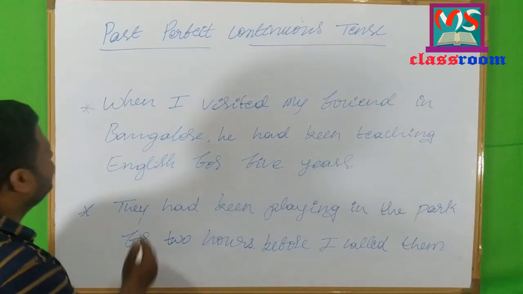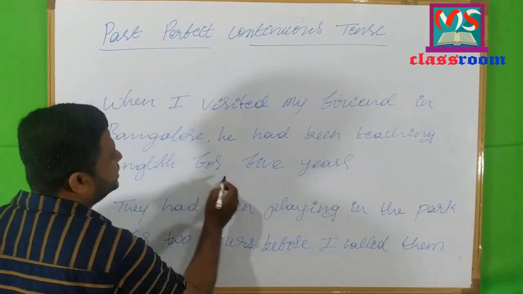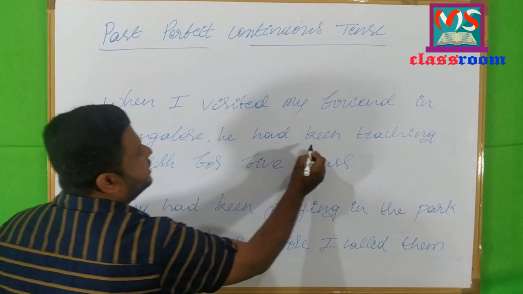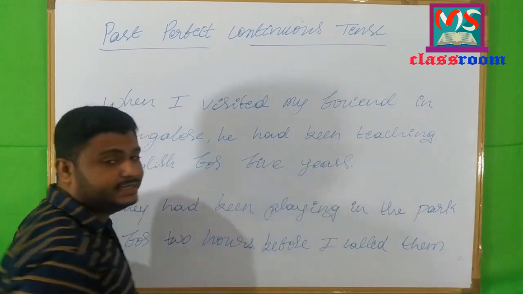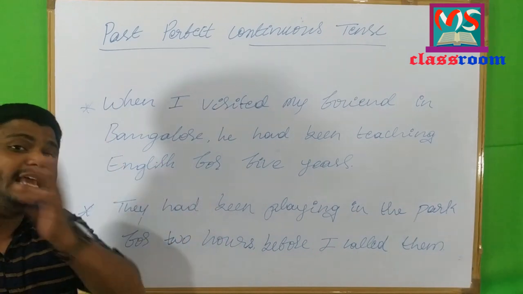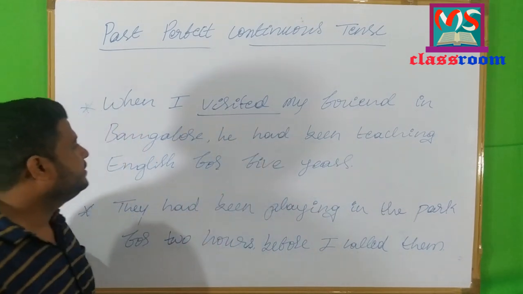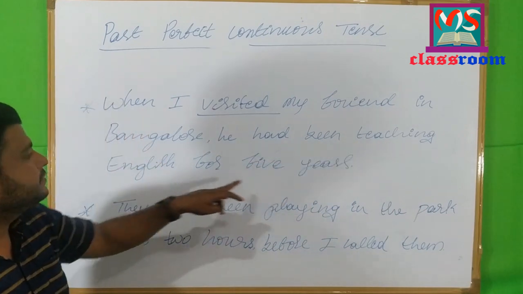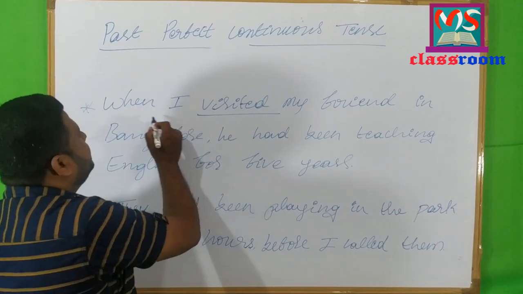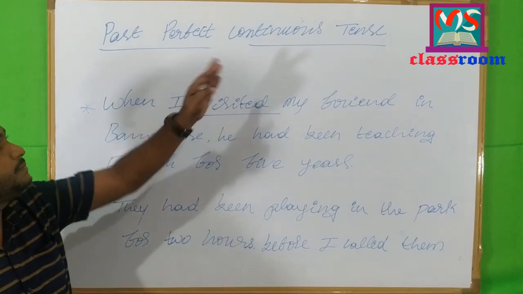Now, let us move to the usage of past perfect continuous tense in our regular conversation. Look at the example. When I visited my friend in Bangalore, he had been teaching English for 5 years. Which is the past perfect continuous tense? He had been teaching English for 5 years. The action began in the past and continued up to a certain time in the past, which indicates when I visited my friend. So this is the usage of past perfect continuous tense.